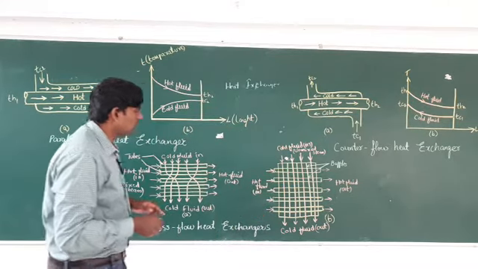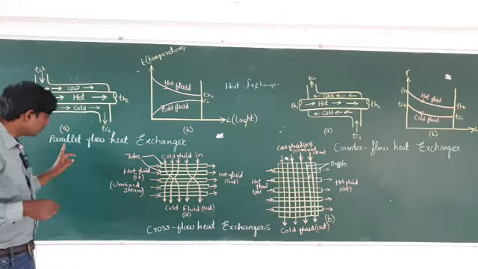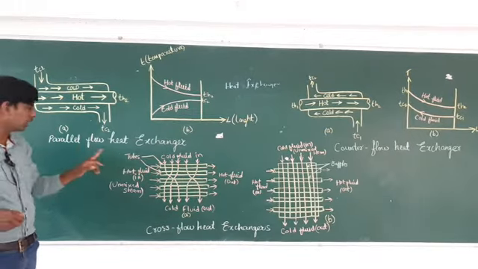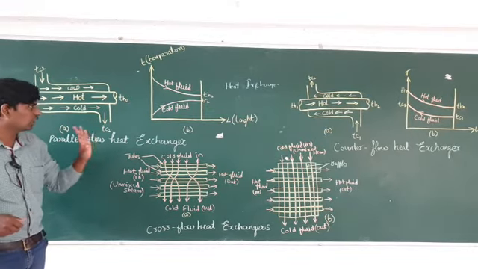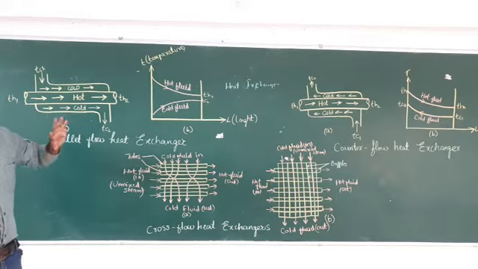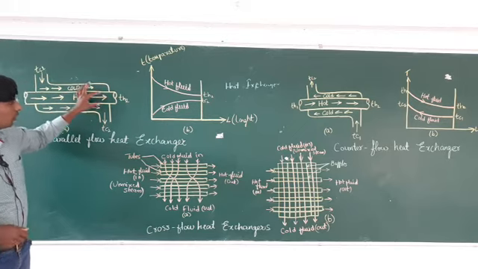Okay? So here I have drawn three types, which are mostly used. First one, as you can see, is known as the parallel flow heat exchanger. In the parallel flow heat exchanger, this is the line diagram, not the actual diagram. In this pipe, hot fluid is flowing.